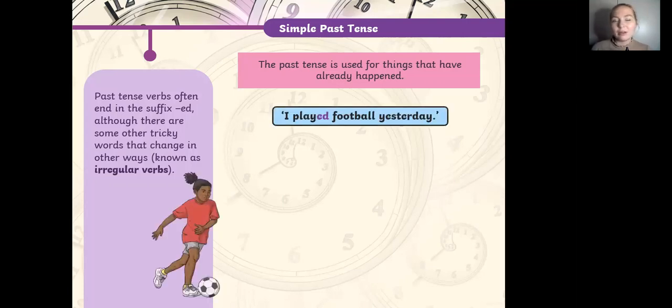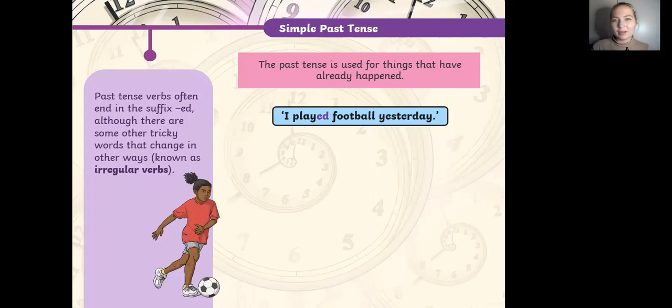Okay, so I want you to take a look at the first example, in which, for instance, I played football yesterday, right? So I played football yesterday. And here we got ed as an ending. What we should understand is that if the verb is not listed in a sheet of irregular verbs, then it should be a regular verb because we have ed as the ending. Most verbs have ed as the ending if it's a regular verb.